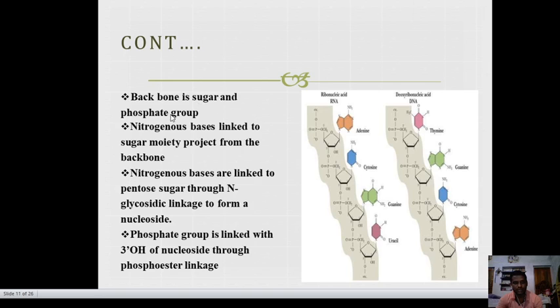The backbone is sugar and phosphate. Nitrogenous bases are linked to the pentose sugar through N-glycosidic linkage to form a nucleoside. The phosphate group is linked with the 3' OH of the nucleoside through phosphate ester linkage.